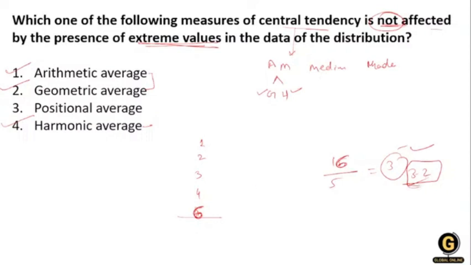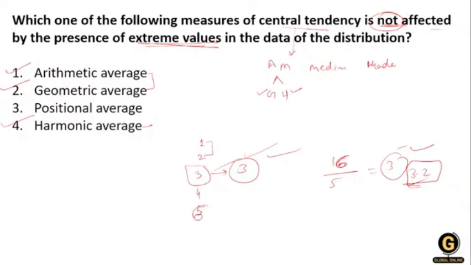But when you calculate the median, what do you do? You just take the numbers 1, 2, 3, 4, 5, these five numbers, and take the middlemost value, which is 3. Now if I change the last value, the fifth original value, is there any change in the middle value? No, there is no change in the middle value.